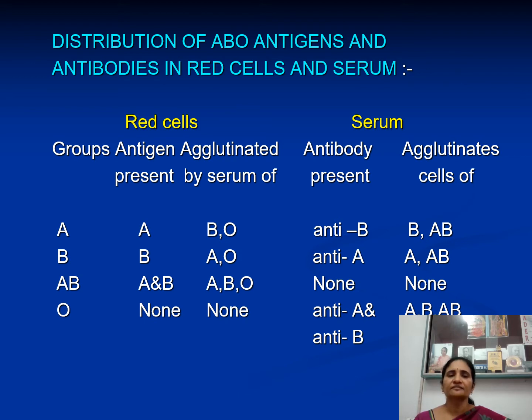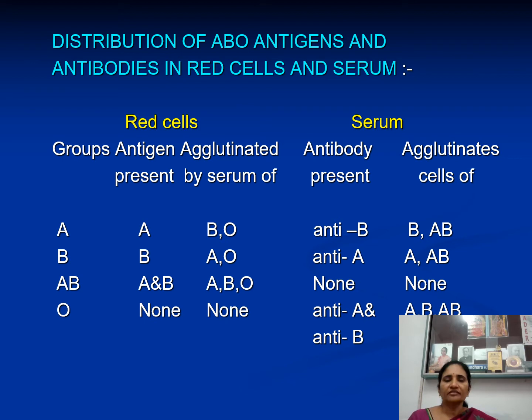Two varieties of antigens have been identified so far, A antigen and B antigen on the RBC. Some individuals have only A antigen on the RBC, some have only B antigen, and some have both antigens; they are called AB group.